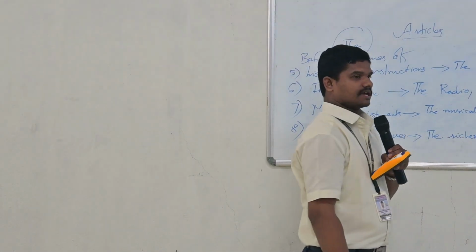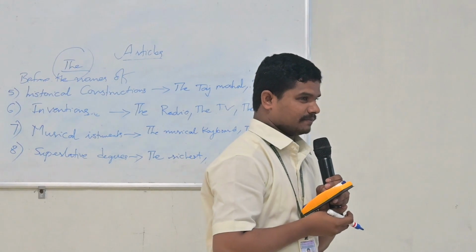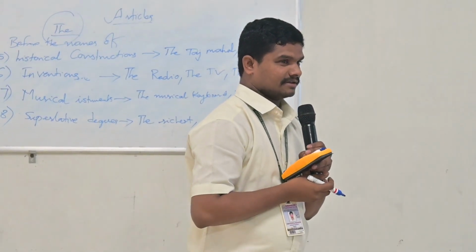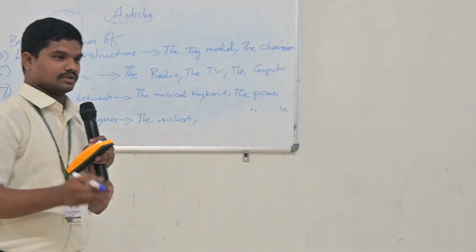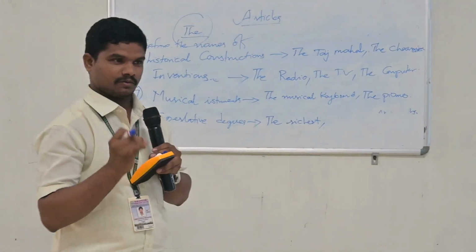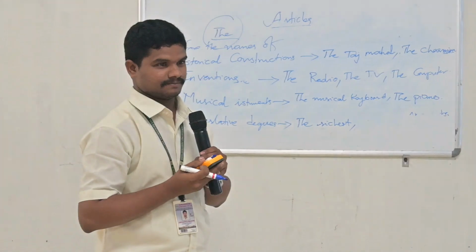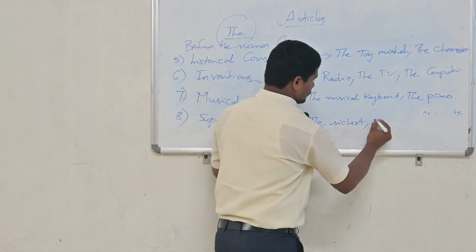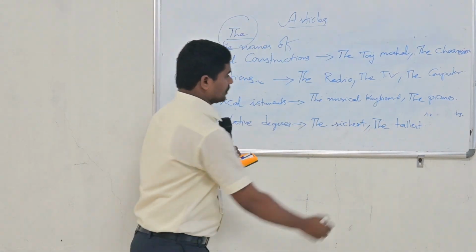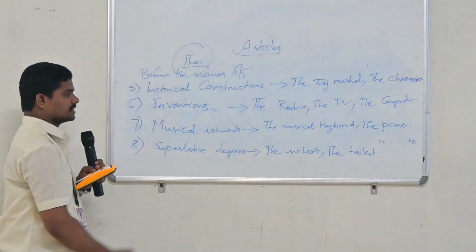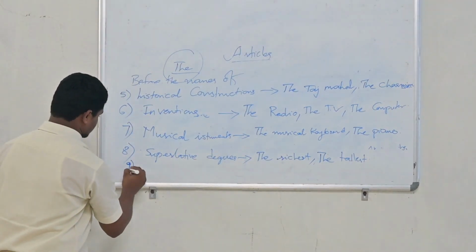And next one, for example, Gopi is a good boy. So how can you say that in the form of superlative degree? So there are three types of degrees of comparison. One is positive degree. The second one is comparative degree. The third one is superlative degree. So the richest, next the tallest: tall, taller, tallest. So superlative degree is the tallest. Before all the superlative degrees, we use article the: the richest, the tallest.